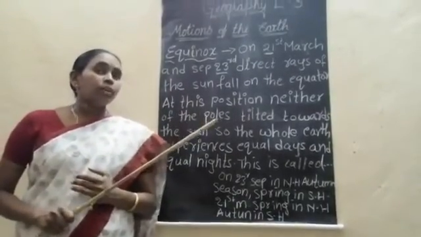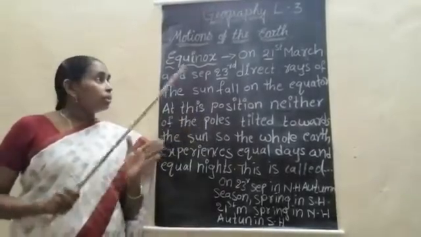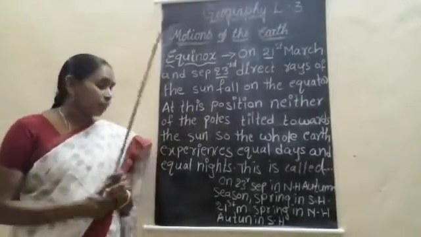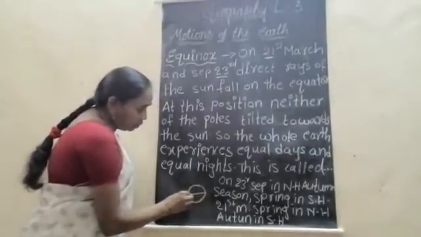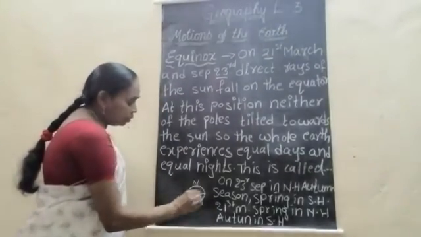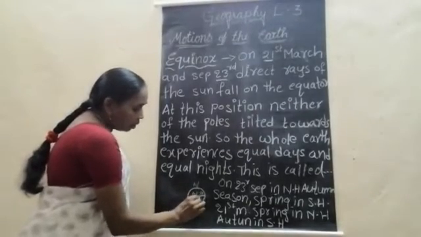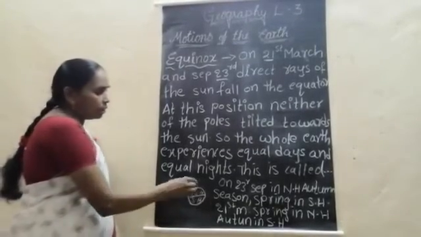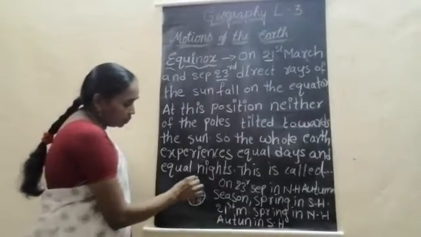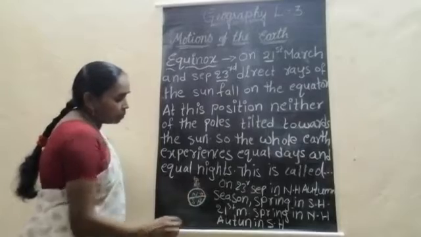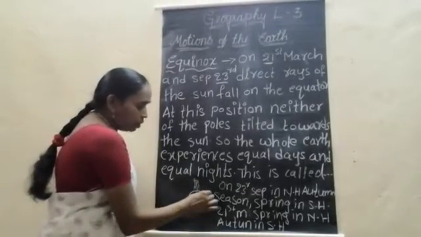When the earth is revolving around the sun, it is divided into two halves. The equator divides north and south, the northern hemisphere and the southern hemisphere. When the earth turns towards the sun during its revolution, and the direct sun rays fall on the northern hemisphere, it is summer in the northern hemisphere.